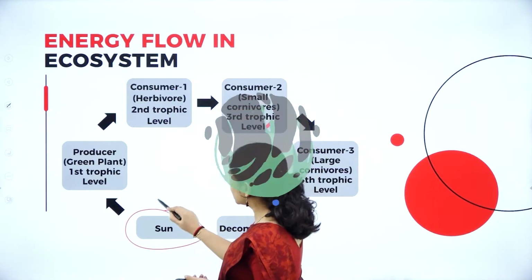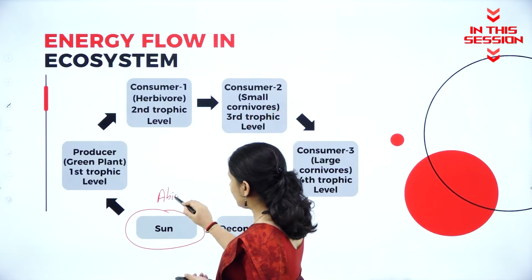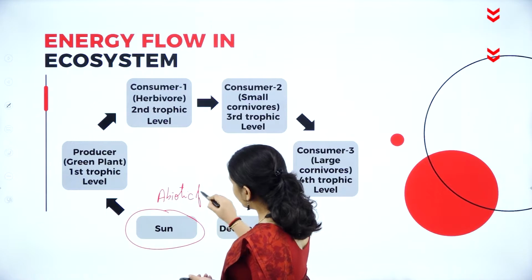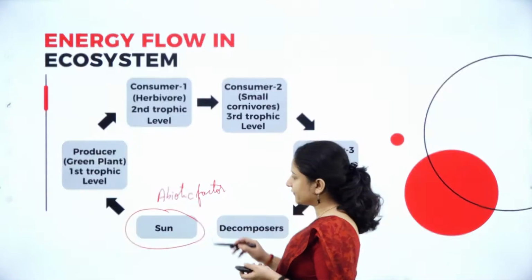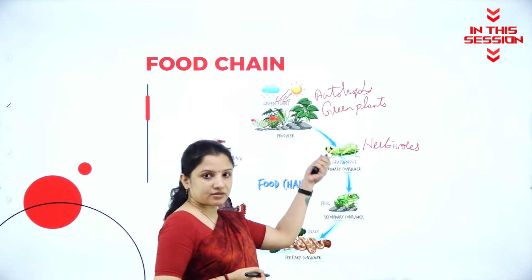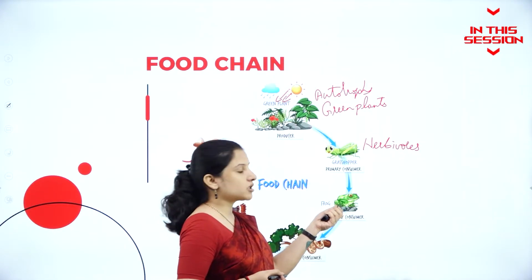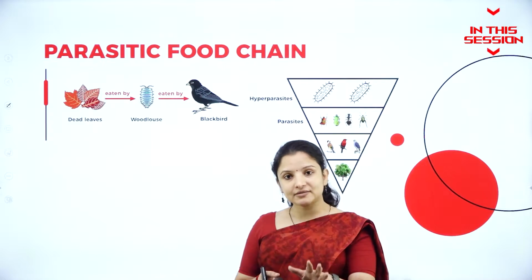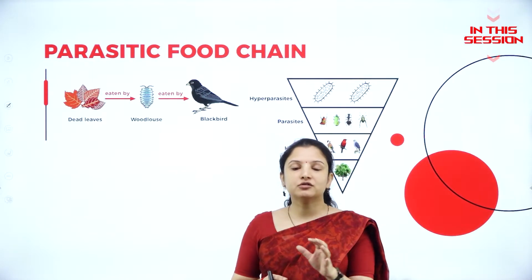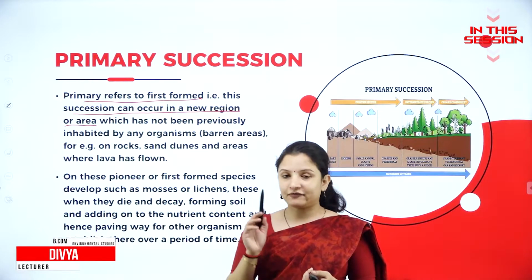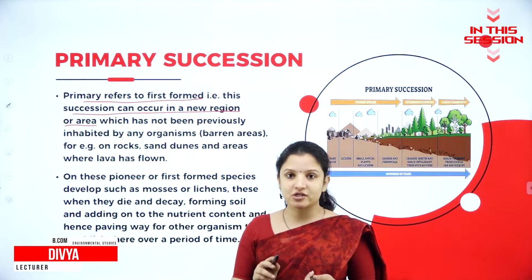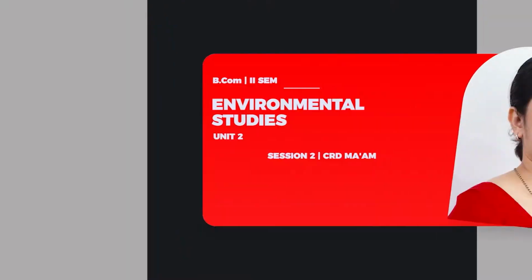Sun here, it is the abiotic factor. Why is it the abiotic factor? Because it is non-living, it doesn't have life. So this grasshopper, which is the primary consumer, will be eaten by the frog. So when a parasite is involved in a food chain, it is called a parasitic food chain. In a new region or an area, the first stage of succession is called nudation, right? So this is nudation.